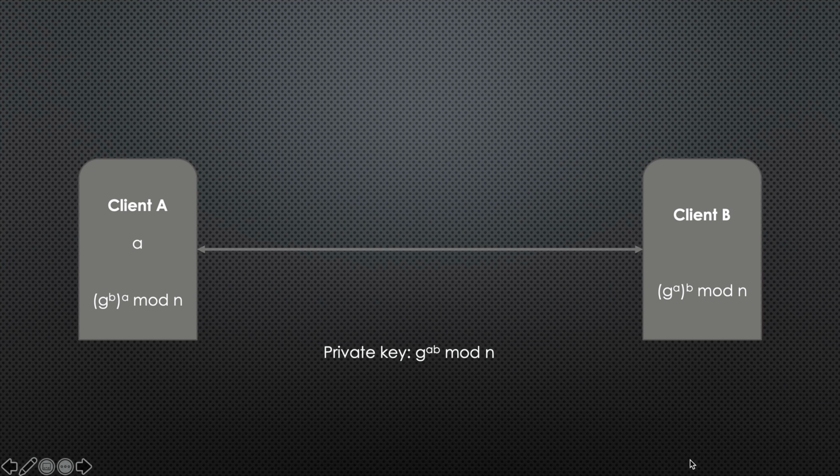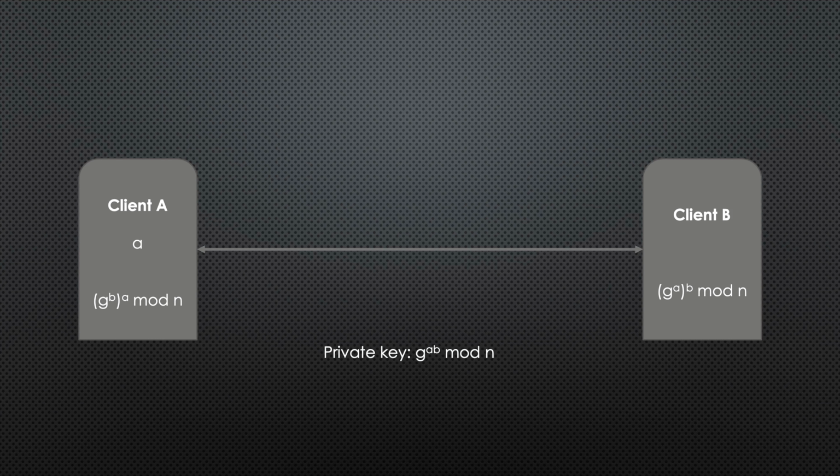Now the reason we're doing this, generally modulus is used in all sorts of encryption or hashing functions, so that you take a huge number of unknown size and you shrink it down into one specific size that you know. So that's generally the reason we do it. So client B sends a number G to the power B, we raise it to the power A, and we do modulus n. Now client B does the same thing but with G to the power A that client A had sent, and we raise this to B, and then we do modulus n.